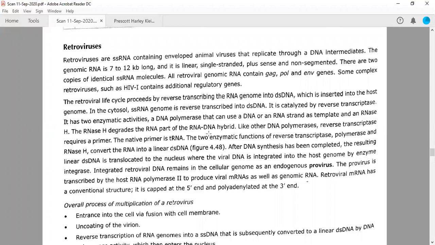Okay. Now, one category of viruses which we classified in our 6th class are called retroviruses, right? And one very interesting retrovirus is HIV, human immunodeficiency virus. So we will discuss HIV-1 here. Now, many questions have been asked from this particular section.